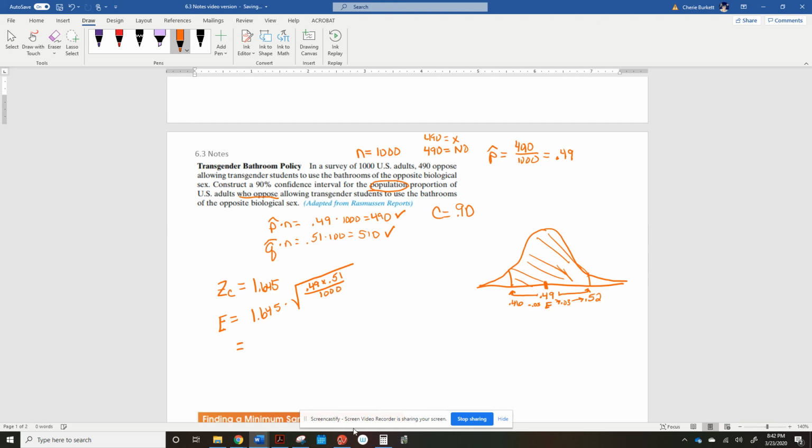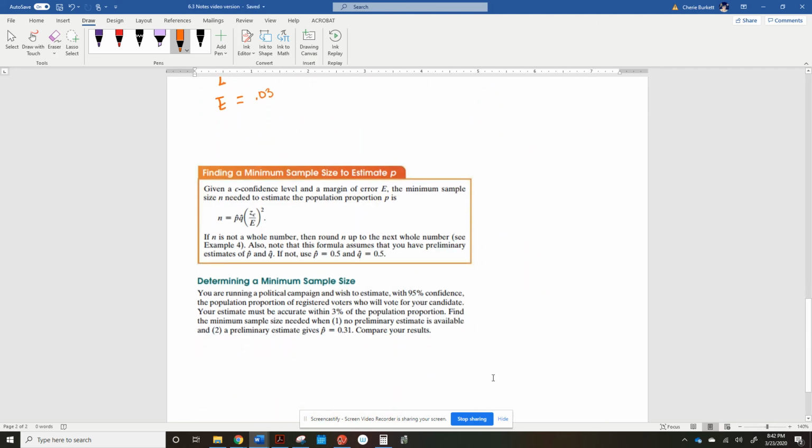If you do that on your calculator, you end up with the same thing that we got over here, 0.03, which was your margin of error. Okay, so I'm going to stop this one and do a calculator video, and then I will work this last one, which is calculating a sample size.